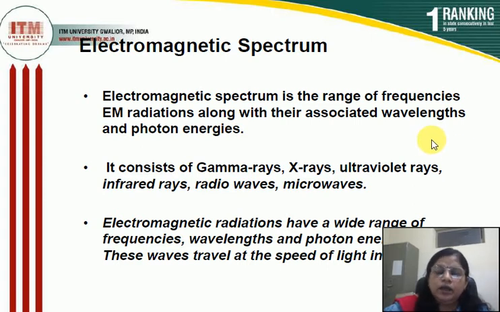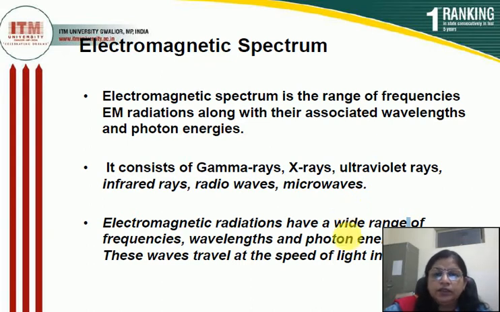So, the electromagnetic spectrum is the range of the frequency of the electromagnetic radiation along with their associated wavelength and photon energy. As usual, it consists of gamma rays, X-rays, ultraviolet rays, infrared, radio waves and the microwave.